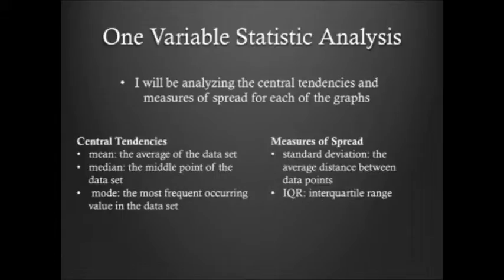For my one variable statistic analysis, I will be analyzing the central tendencies and measures of spread for each of the graphs. The central tendencies include the mean, the average of the data set, the median, the middle point of the dataset, and the mode, the most frequently occurring value in the dataset. The measures of spread include standard deviation, the average distance between the data points, and IQR, which is the interquartile range.